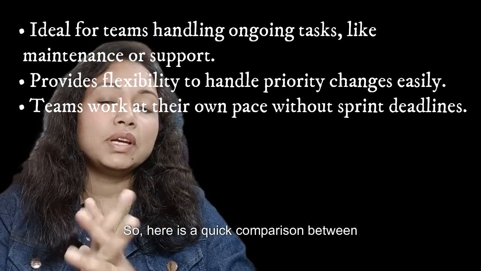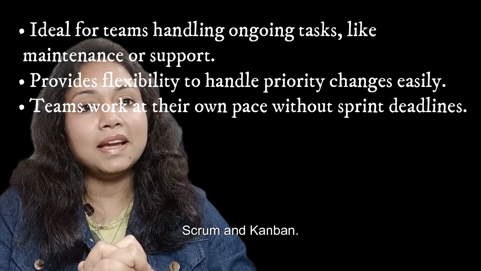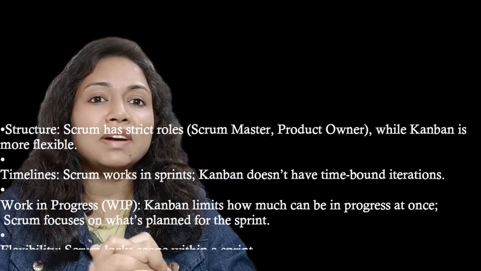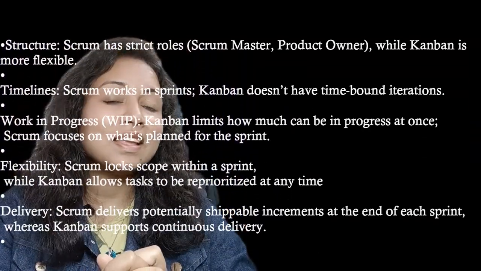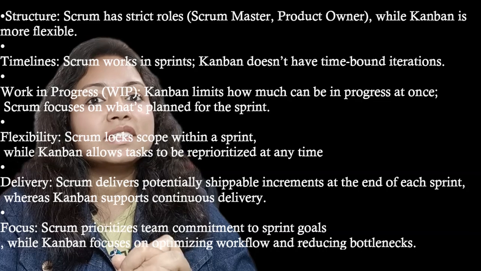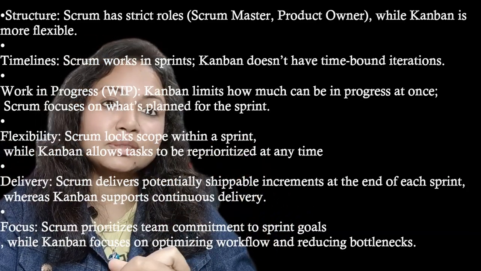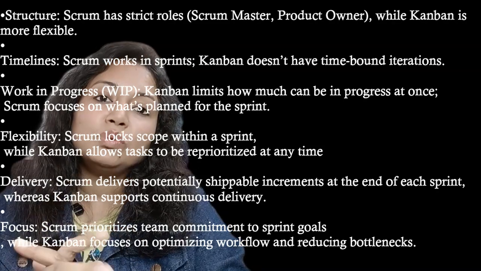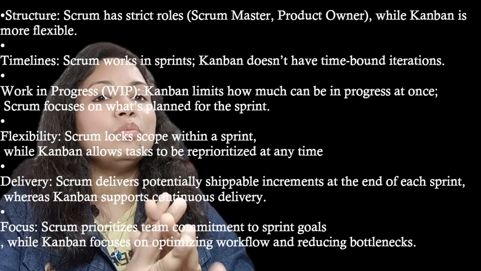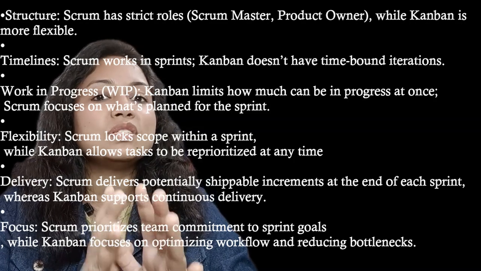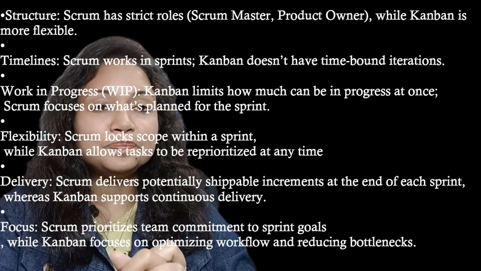So, here is a quick comparison between Scrum and Kanban. Structure wise, Scrum has strict rules, Scrum Master, Product Owner, while Kanban is more flexible. In terms of timeline, Scrum works in sprints, Kanban doesn't have time bound iterations. Work in progress, WIP: Kanban limits how much can be in progress at once, while Scrum focuses on what's planned for the sprint.